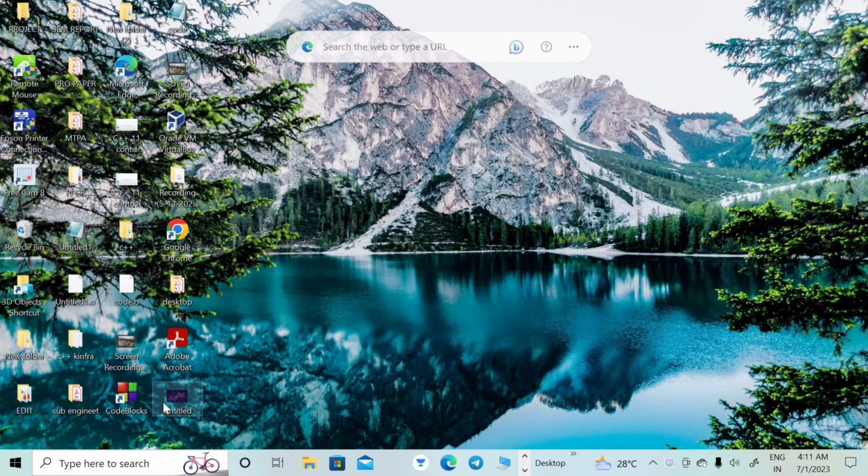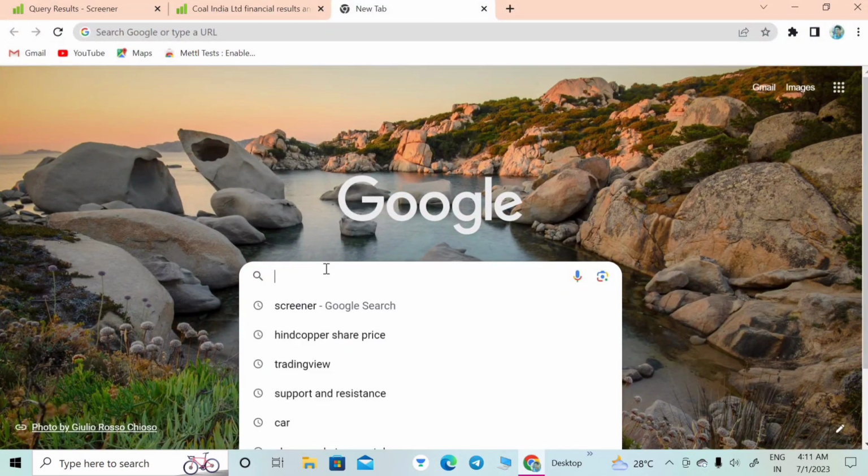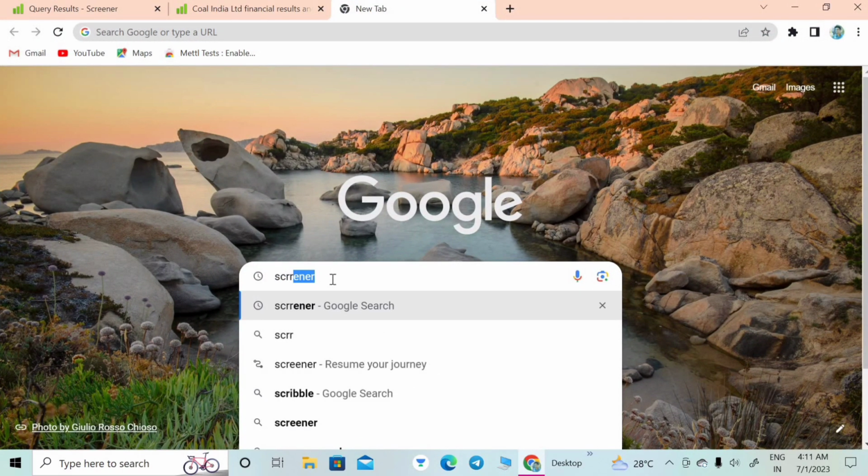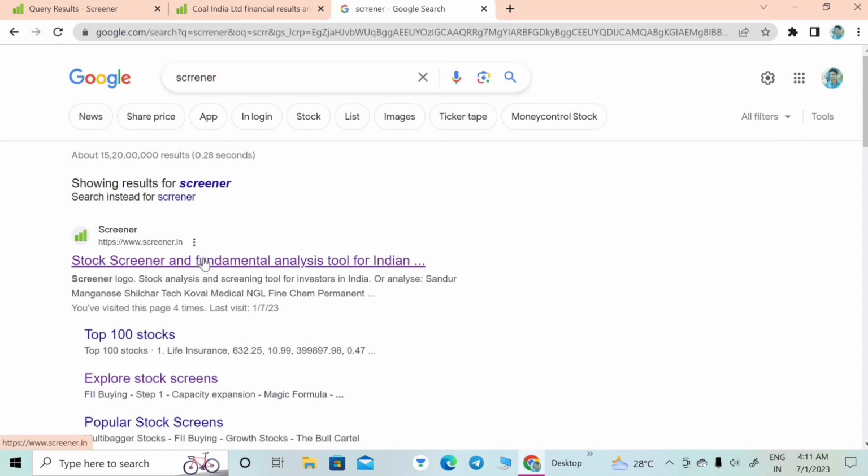So in this video, I am showing how to sort these companies based on our requirement and how to use the different tools for that. So then we are going to the video. Here I am showing it in an application, so we can use the screener for the sorting purpose. For that we can click on the screener and go to the screener.